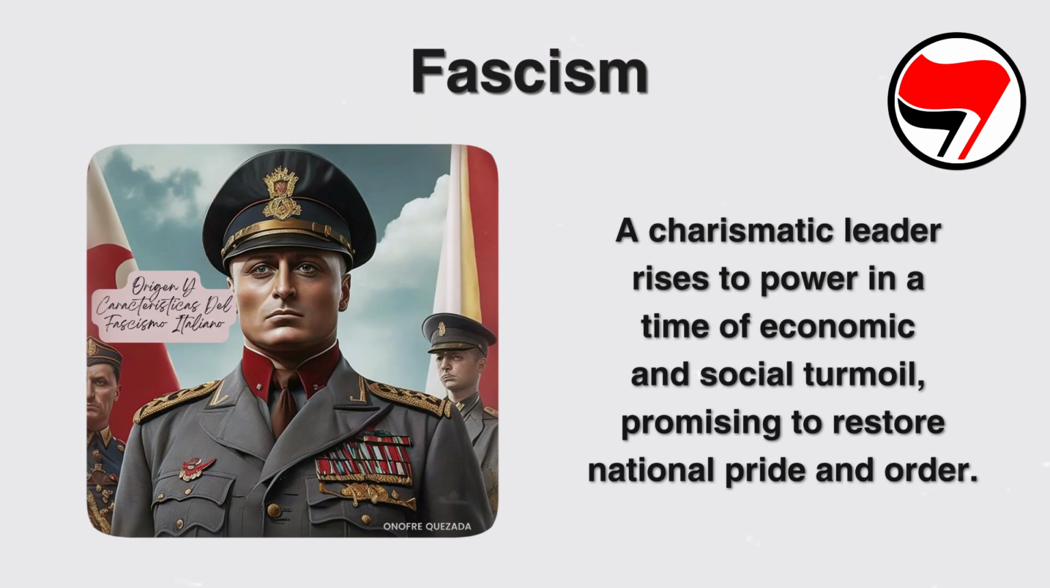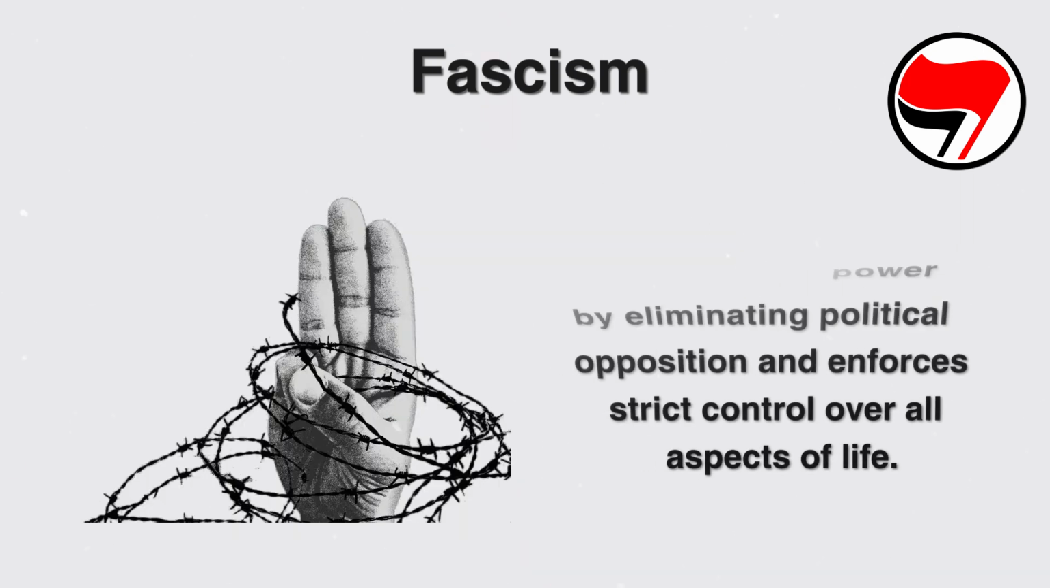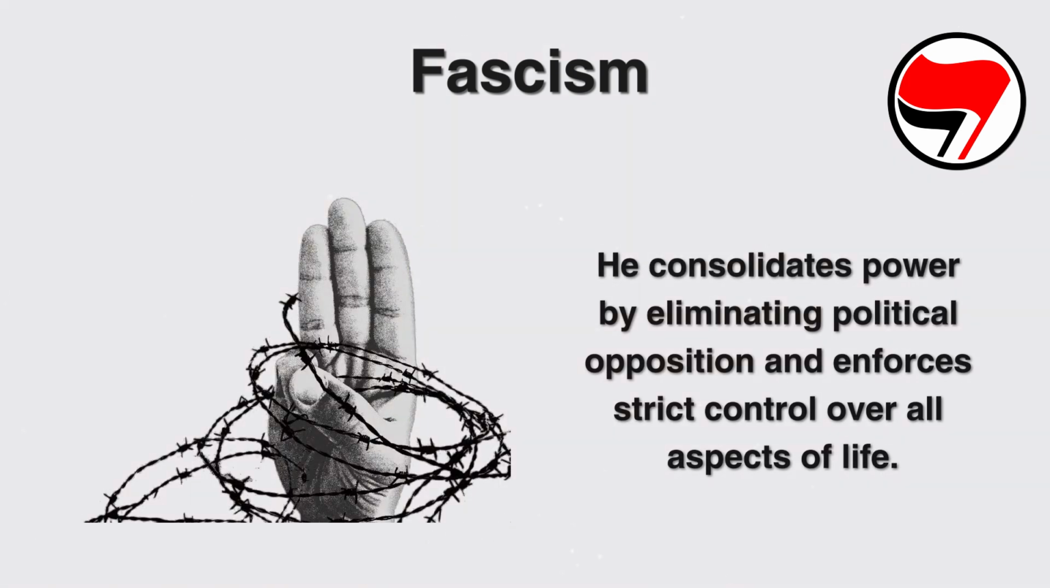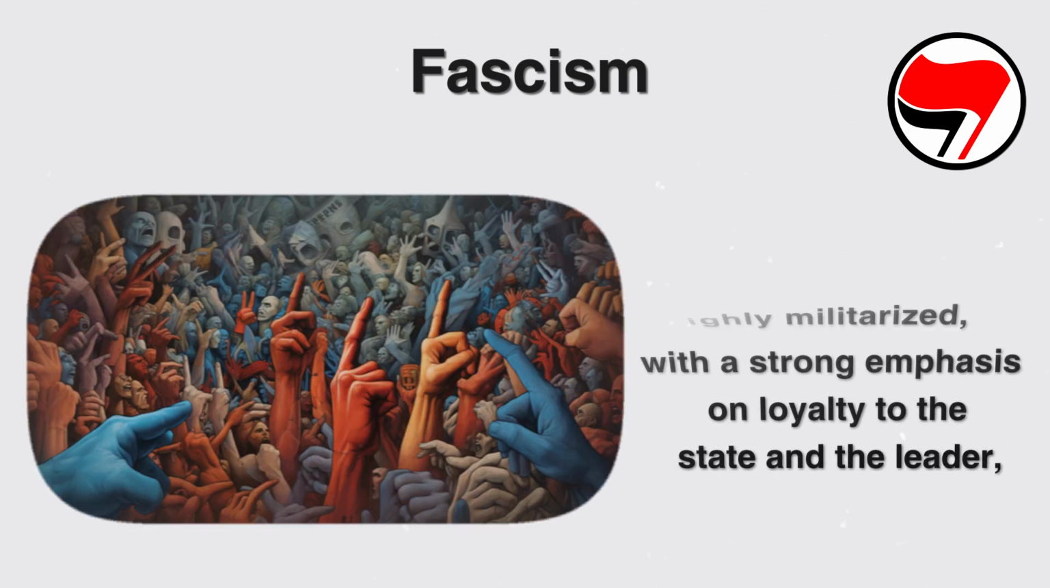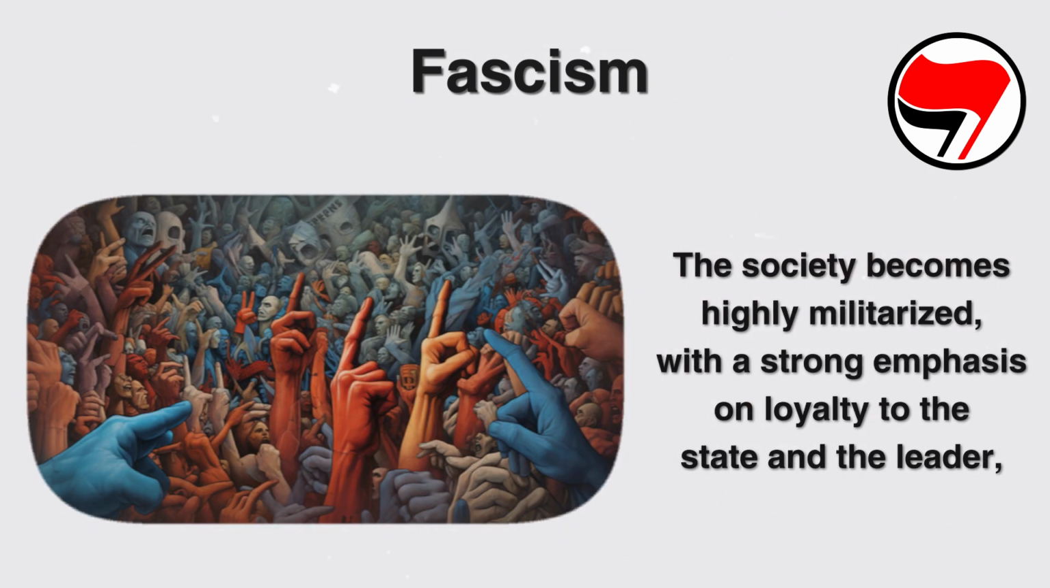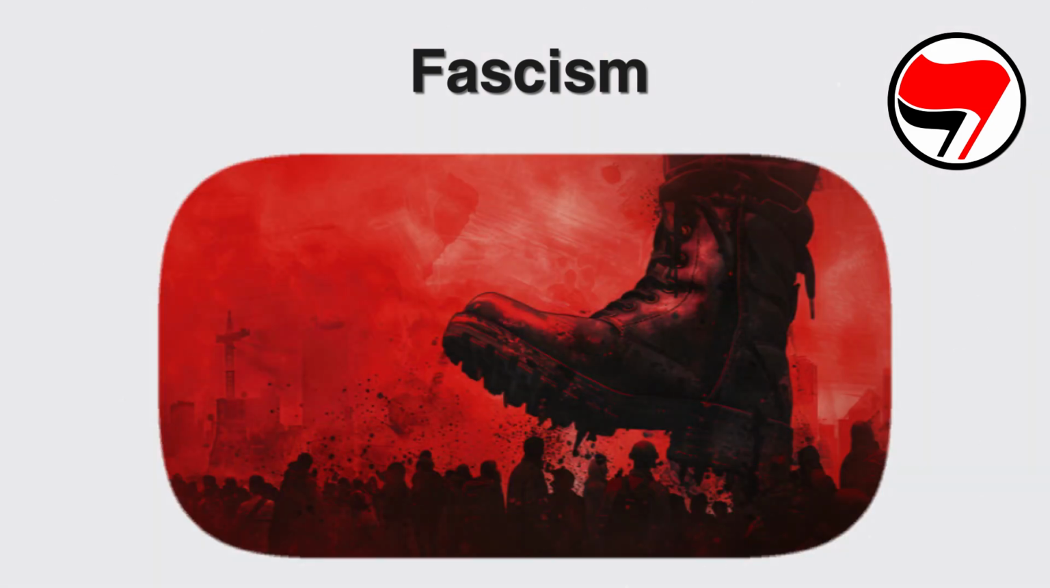A charismatic leader rises to power in a time of economic and social turmoil, promising to restore national pride and order. He consolidates power by eliminating political opposition and enforces strict control over all aspects of life. The society becomes highly militarized, with a strong emphasis on loyalty to the state and the leader, illustrating the oppressive nature of fascism.